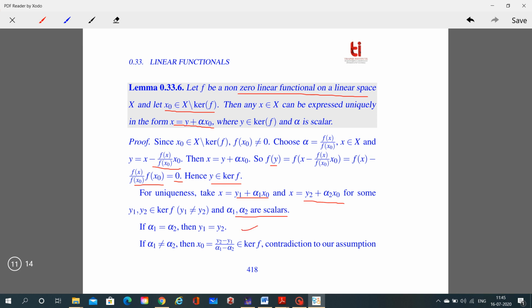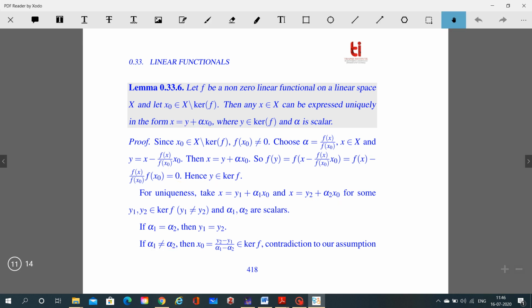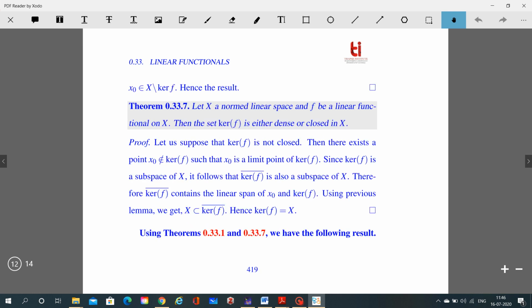Now suppose that alpha 1 is not equal to alpha 2. Then from these two conditions we get that x naught is equal to y2 minus y1 over alpha 1 minus alpha 2, which belongs to kernel of f. This is a contradiction to our assumption, because here x naught belongs to X minus kernel of f. So we get the result.